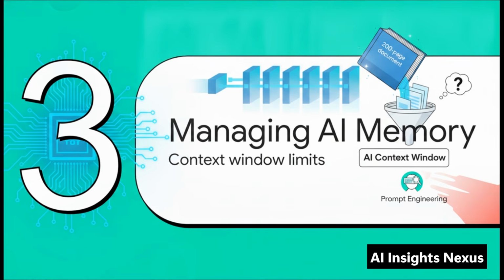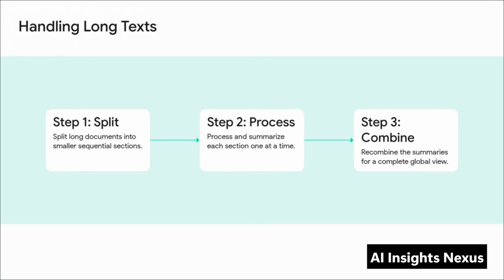Let's talk about navigating those tricky context window limits. Look, we have to treat AI as having a very specific, somewhat limited short-term memory. If you just dump a massive document into the chat, it's going to forget half of it. To solve this, we use a highly effective technique.